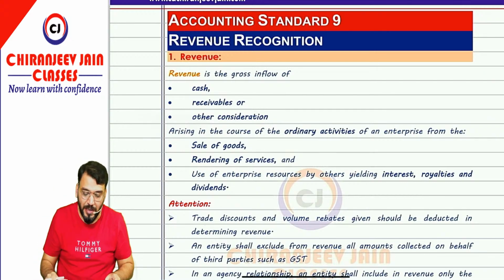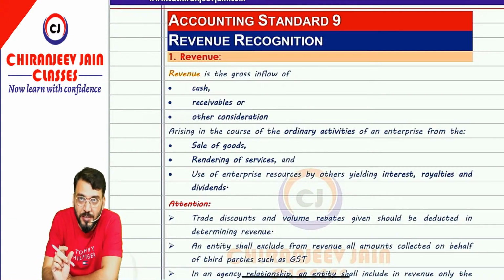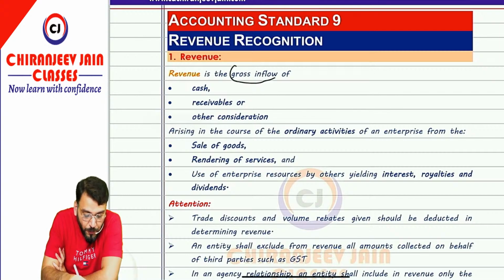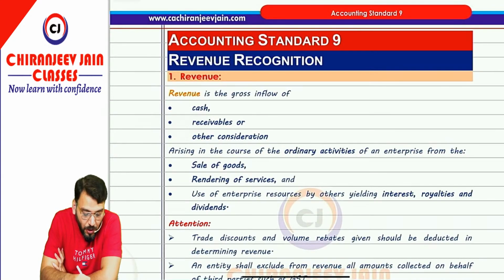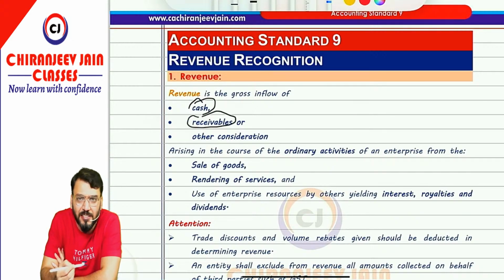Okay. So AS9 is what? Revenue recognition. So first, what is the meaning of revenue? Revenue is the gross inflow of cash, receivable or any other consideration. Cash means it can be cash sales. Receivable means it can be credit sales. Other consideration means it can be exchange sales also. Means you have sold some goods in exchange of some other asset. So that is other consideration.